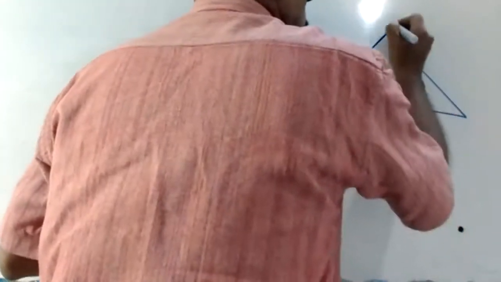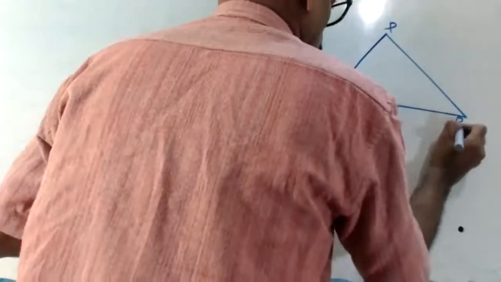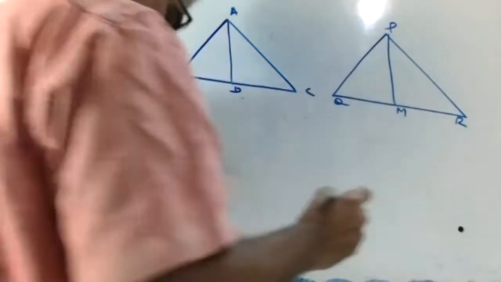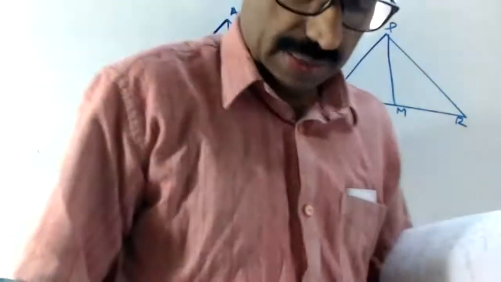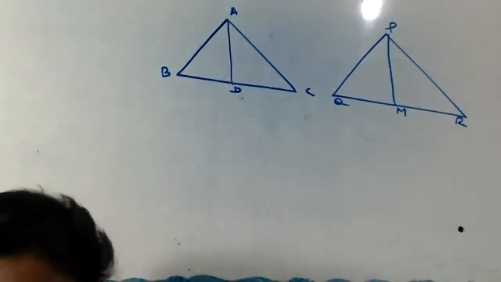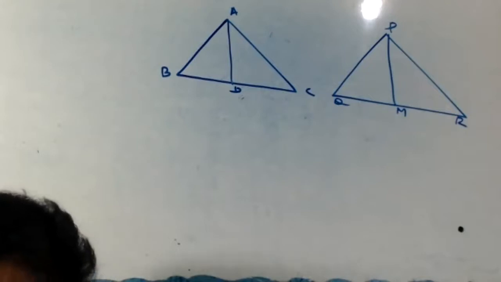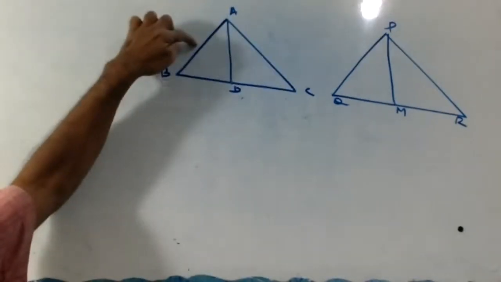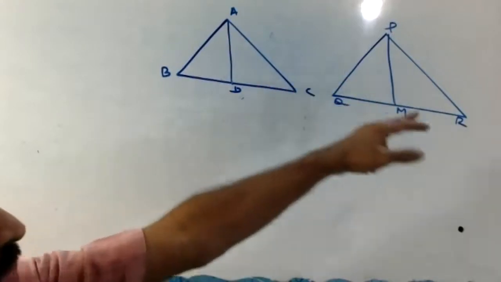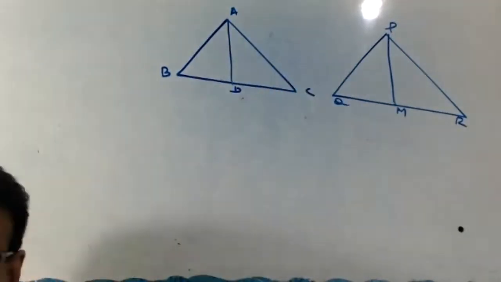And here, P, Q, R, M. Now listen here. You don't write anything. Here, side AB and AC, median coming here. PQ and PR, median to QR.